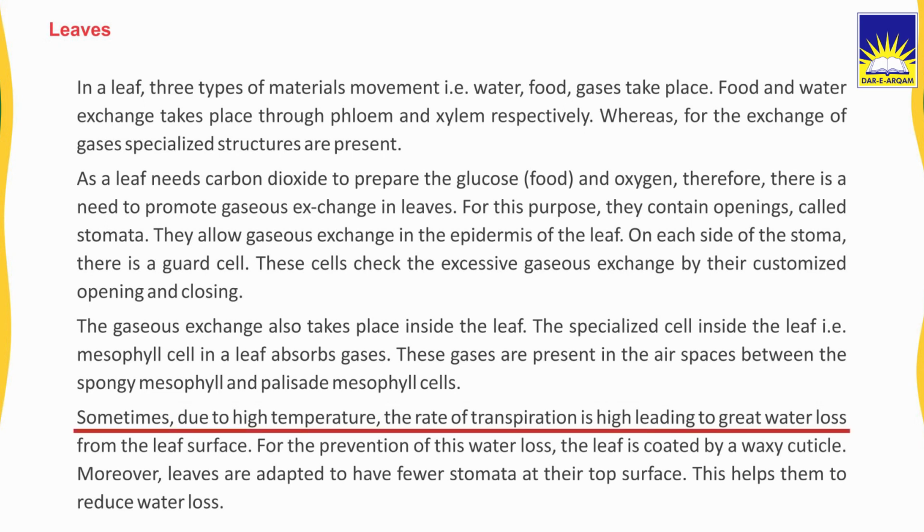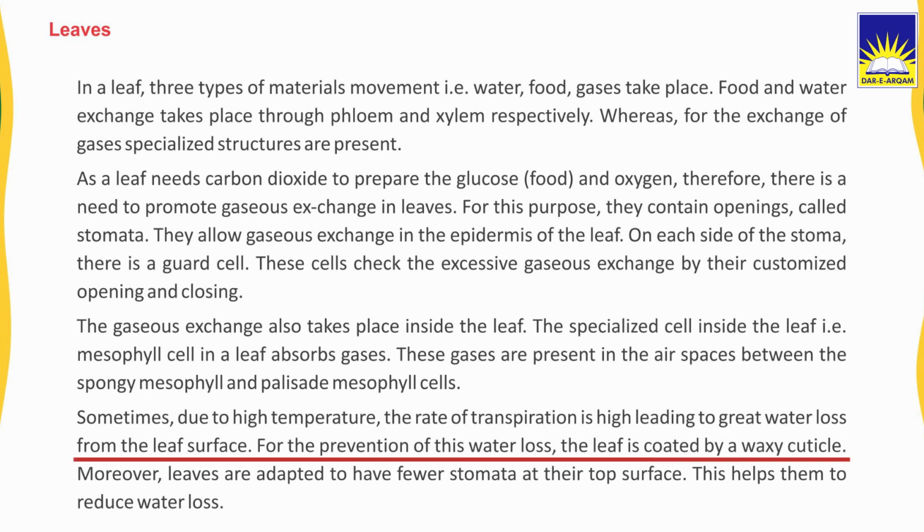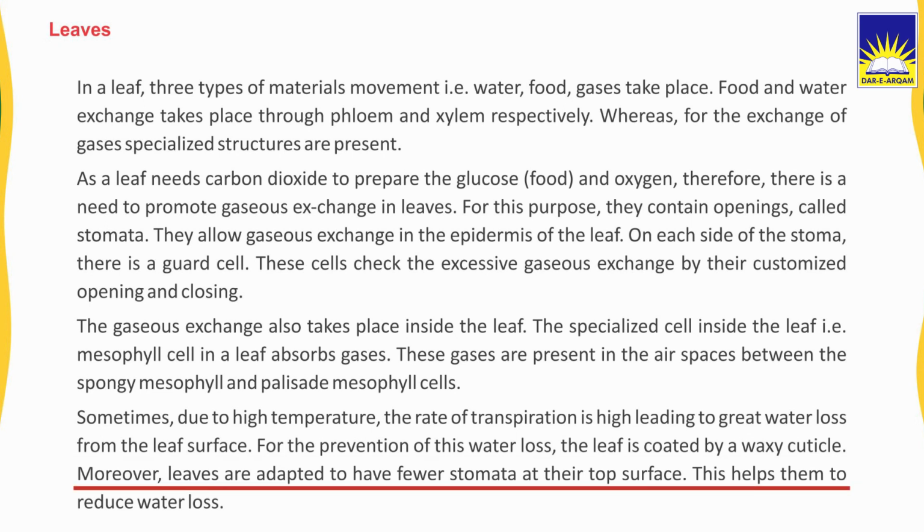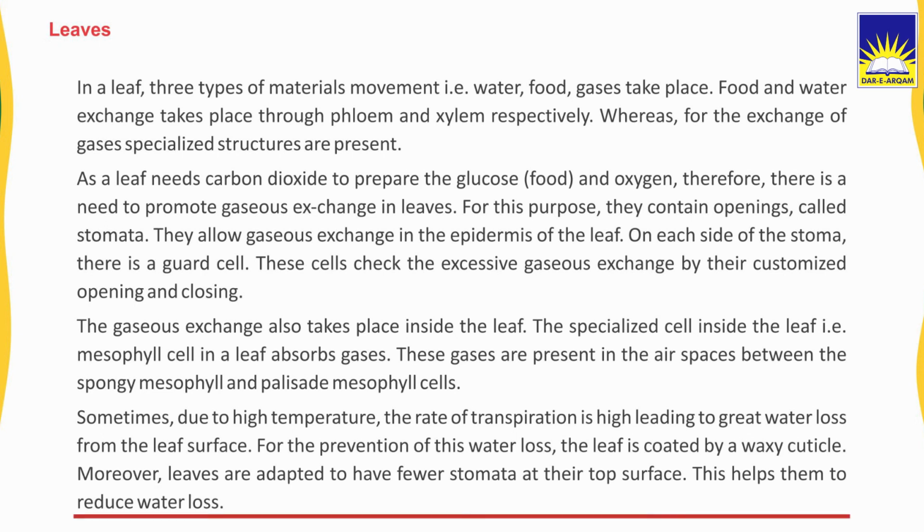Sometimes due to high temperature, the rate of transpiration is high, leading to great water loss from the leaf surface. For the prevention of this water loss, the leaf is coated by a waxy cuticle. Moreover, leaves are adapted to have fewer stomata at their top surface. This helps them to reduce water loss.